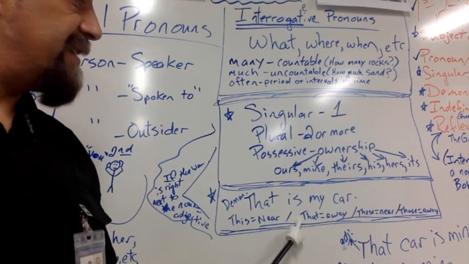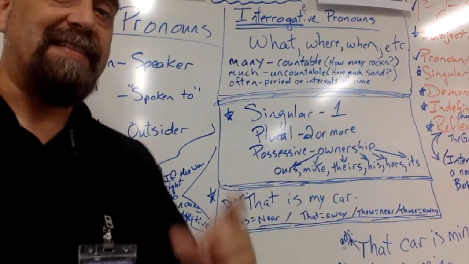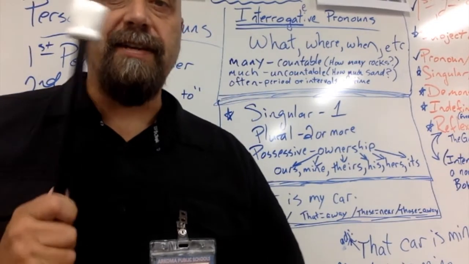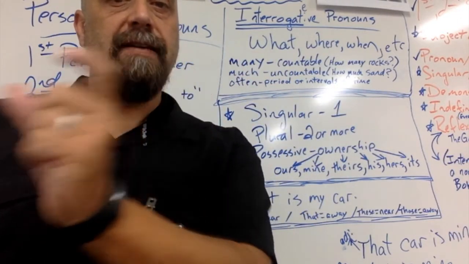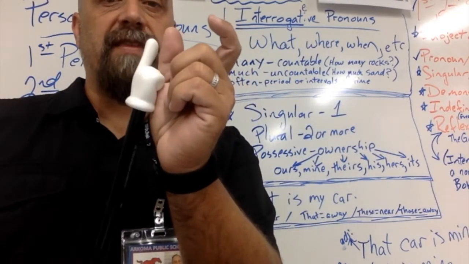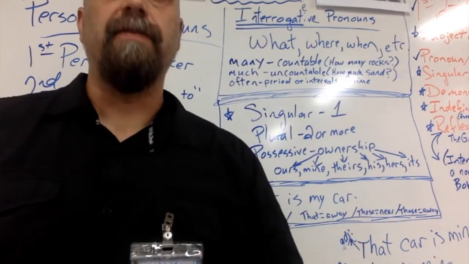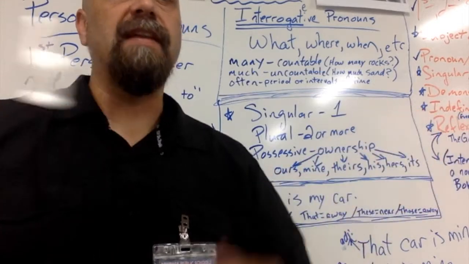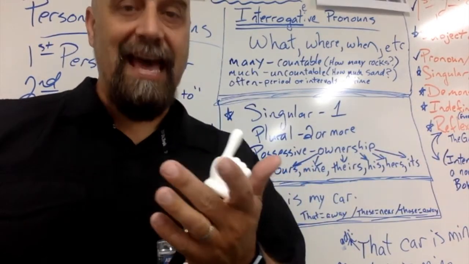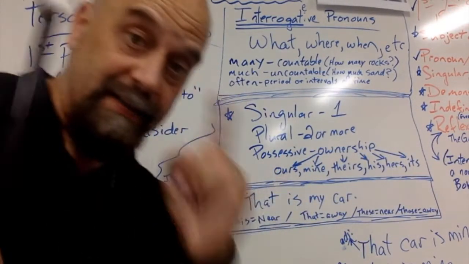And then also, these can function as adjectives. So if I say this finger is mine, that noun came right with it. This finger is mine. When the noun is right there with it, that is an adjective. If I just say this is mine, and there's no noun to go with it, that is a pronoun.